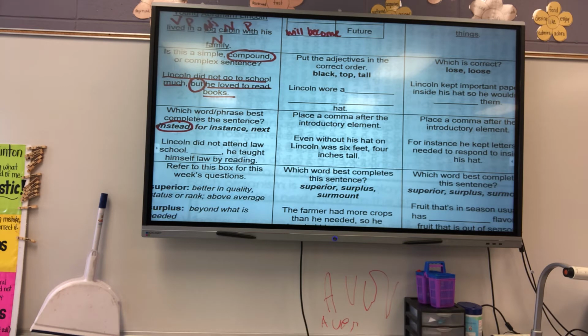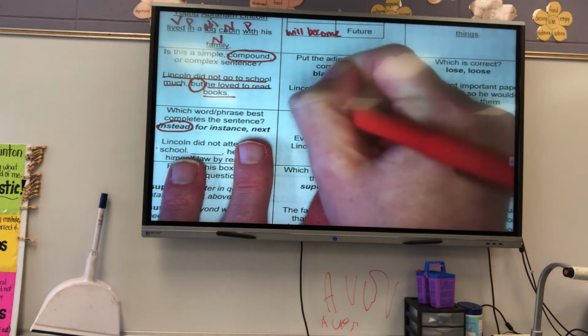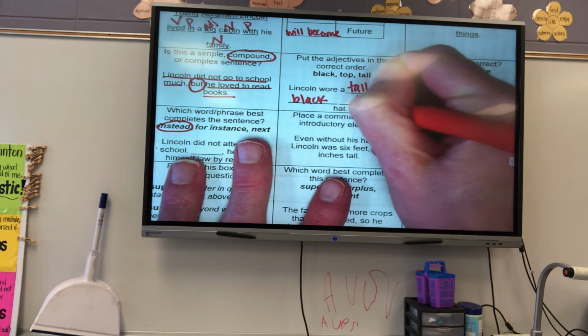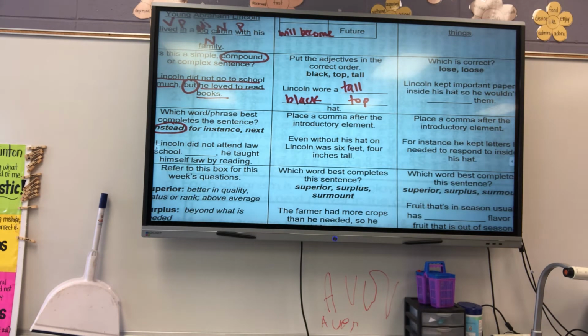No. Could I say Lincoln wore a tall, black, top hat? Okay, that makes sense. So we're going to put tall, black, top, hat. With those, you just kind of have to play around with them and see which of the words would make sense to come in that order.